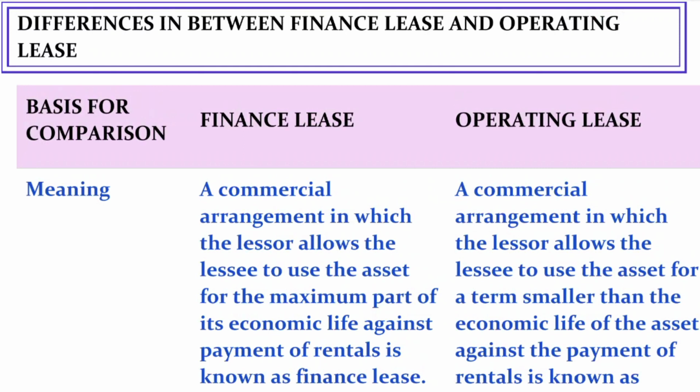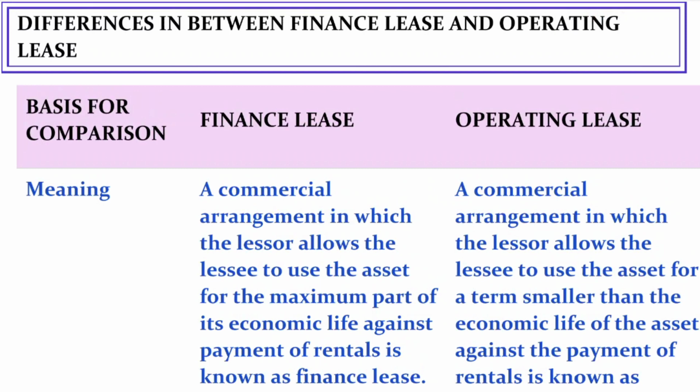In detail, there is an option for the lessee to purchase this asset once there is an expiry of the term. Once the agreement is completed, once there is an expiry of the agreement, the lessee has a right to purchase this asset as well.